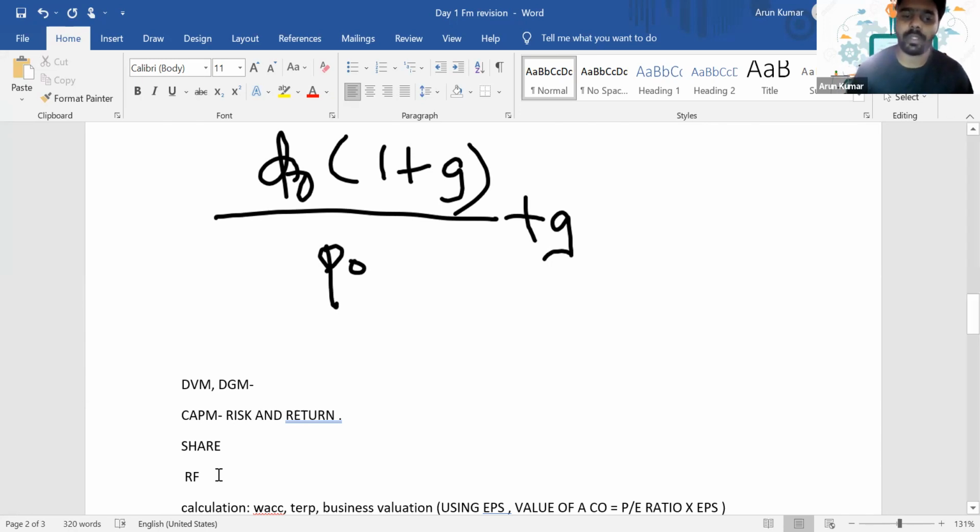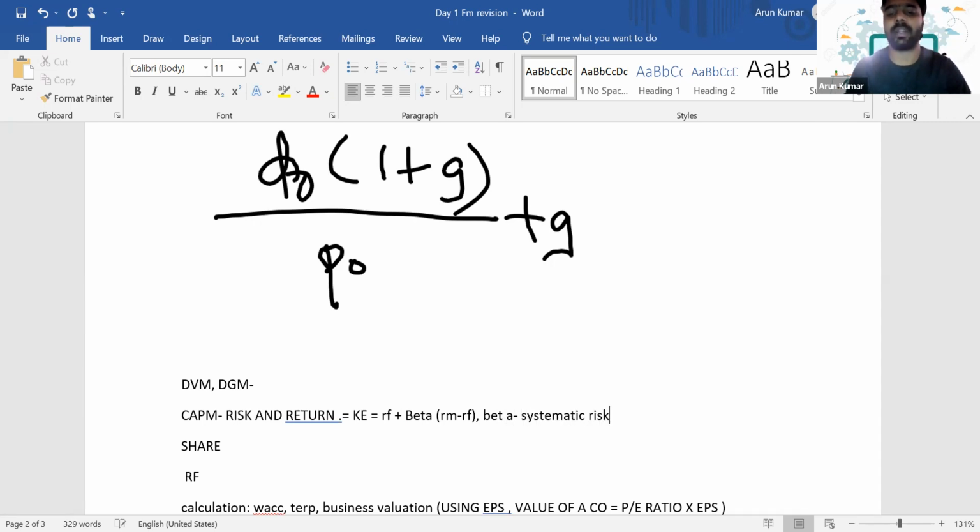So we have got an equation for calculating the cost of equity. The cost of equity is equal to RF, where RF means the return on government securities, the risk-free return, plus beta. Beta indicates the risk associated with that company. Beta into (RM minus RF). Here, the beta indicates the systematic risk of a company.